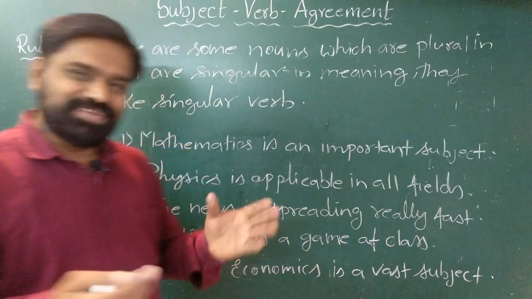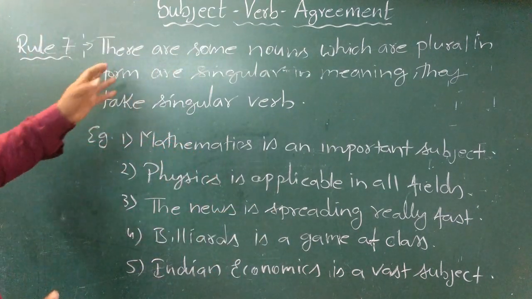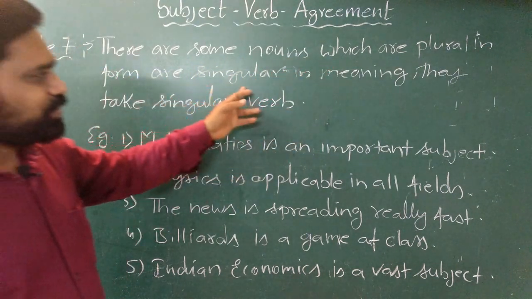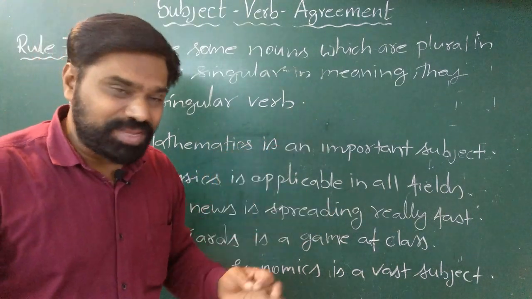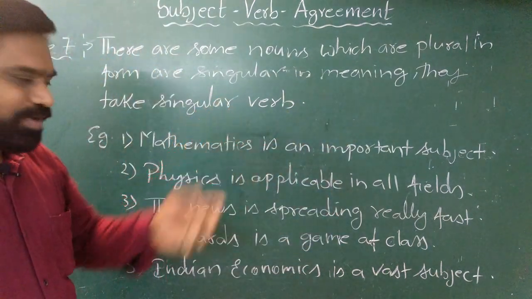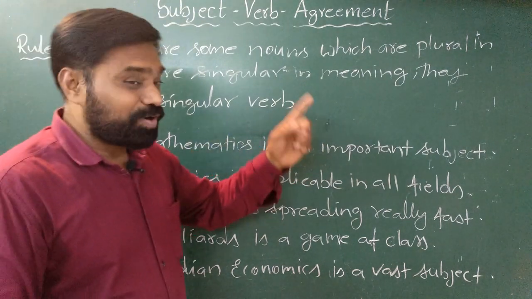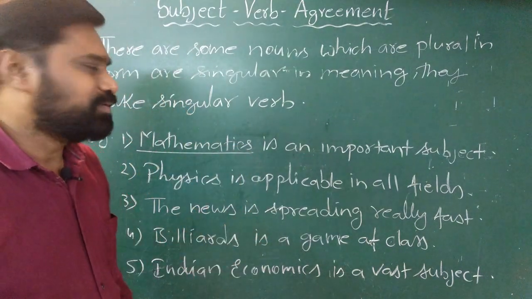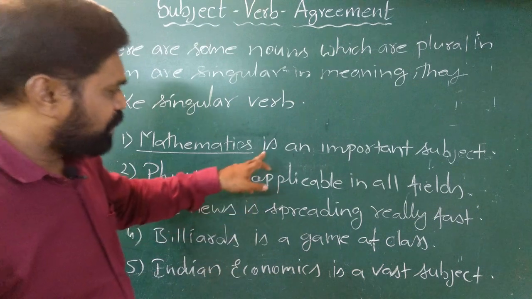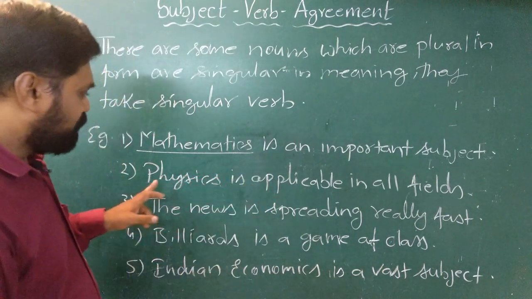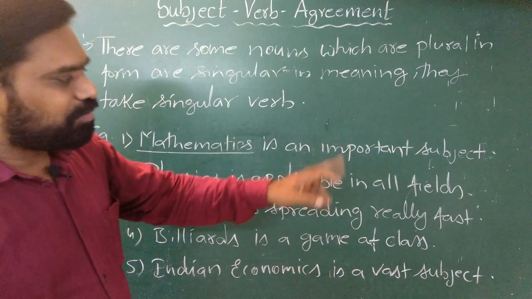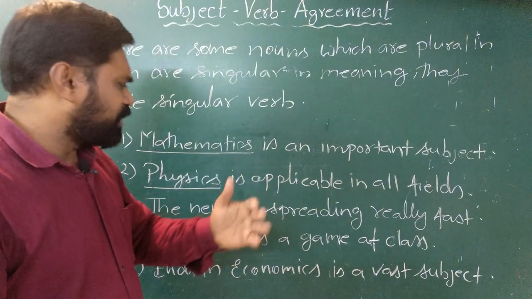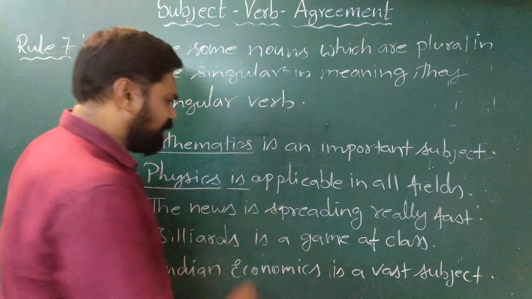Rule number 7 is a very easy one. You can understand it very easily. There are some nouns which are plural in form, which look plural, but they are singular in meaning. Since they are singular in meaning, they take singular verbs. For example, mathematics is an important subject. Here the subject is mathematics. Mathematics is a plural, but it is taken as a singular in meaning, so we are using singular form of verb. Similarly, physics is applicable in all fields, so physics is a subject, a plural, but we are taking it in singular meaning, so we use singular verb, is applicable.